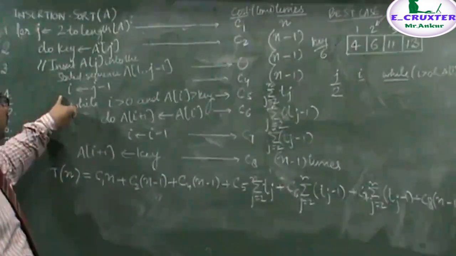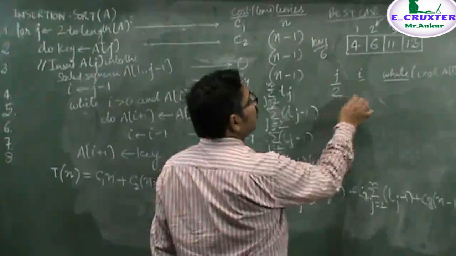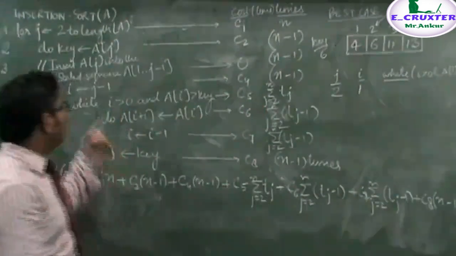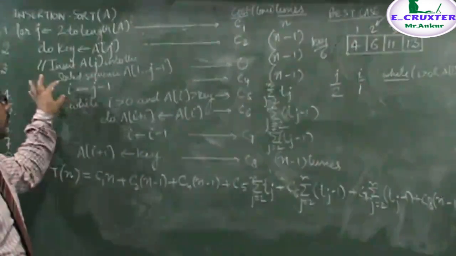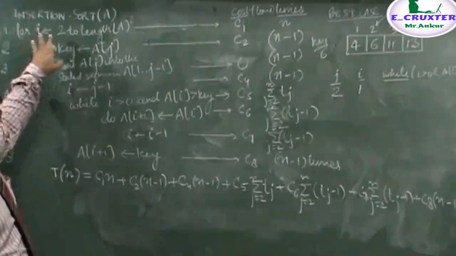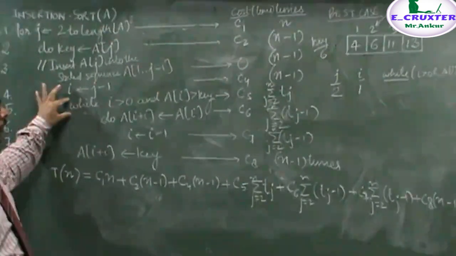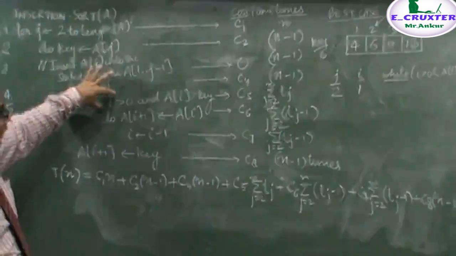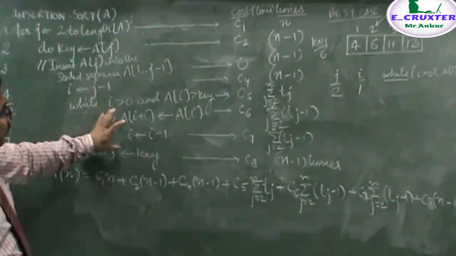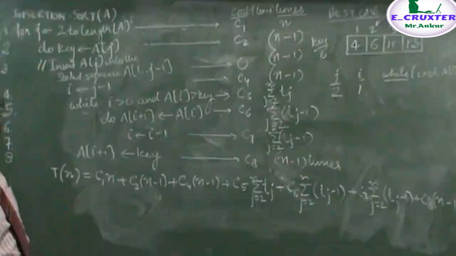Now through the fourth statement, the value of i is decreased by 1. That is, i will become 2 minus 1, which is 1. i is dependent upon j, j minus 1. j is 2, 2 minus 1 will give you 1. Now see, for the value of j when we have taken 2, how many times will this be executed? We know that one less time these two statements will be executed. So I am checking only the while loop.